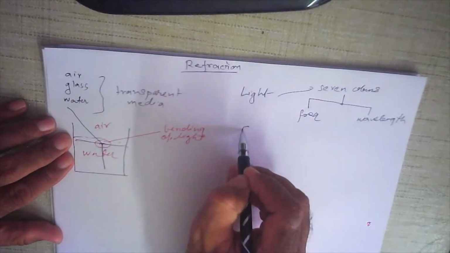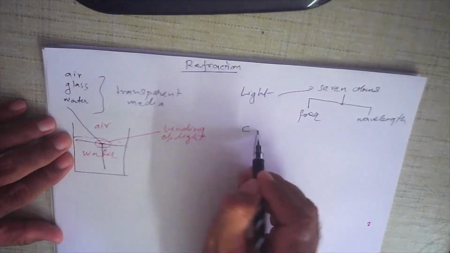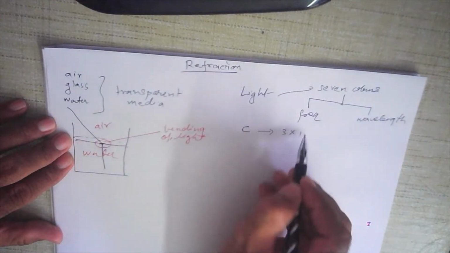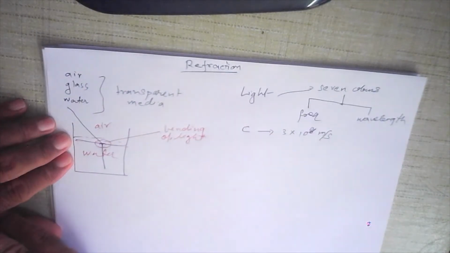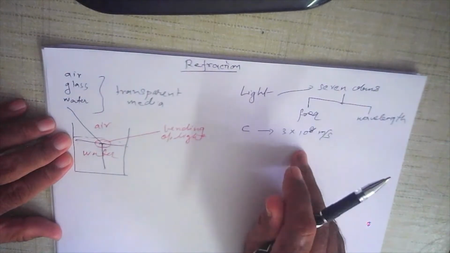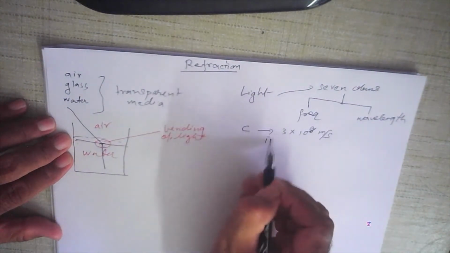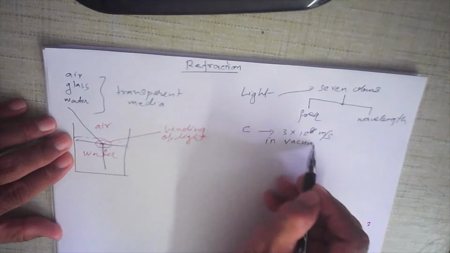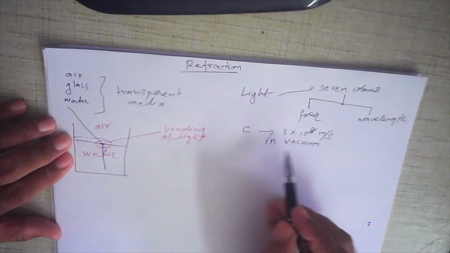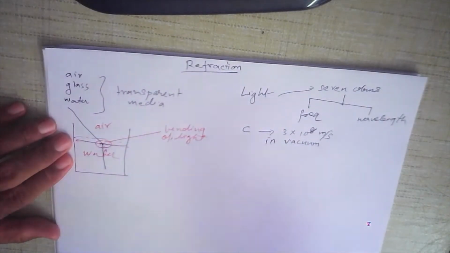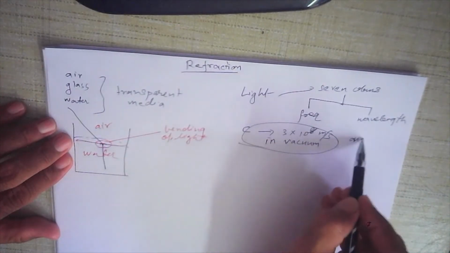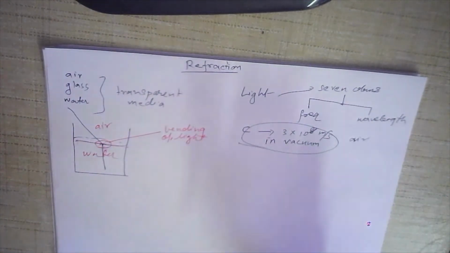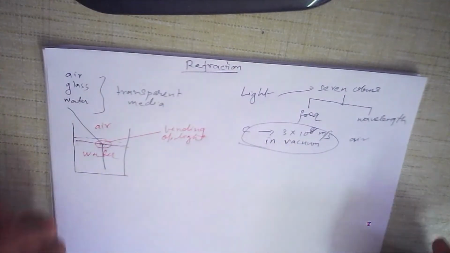The speed of light is represented by the symbol c, and it is 3 into 10 to power 8 meters per second. This is the velocity or the speed of light in vacuum, in space. Now when light travels through air, it slows down very little. So the speed of light in vacuum and in air, for all intents and purposes, is considered the same, 3 into 10 to power 8 meters per second.